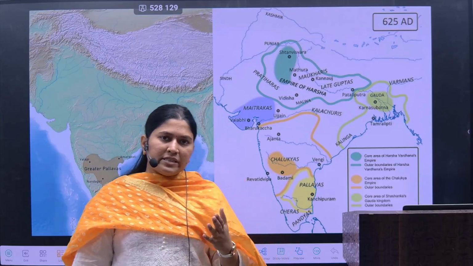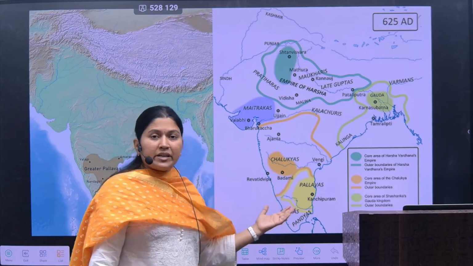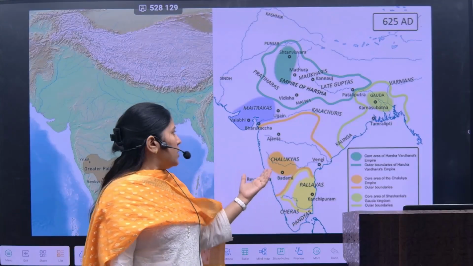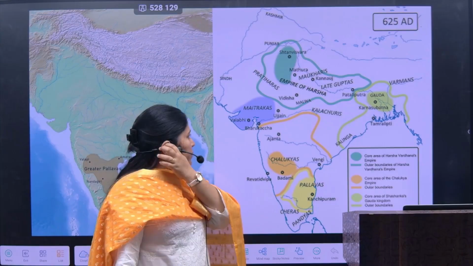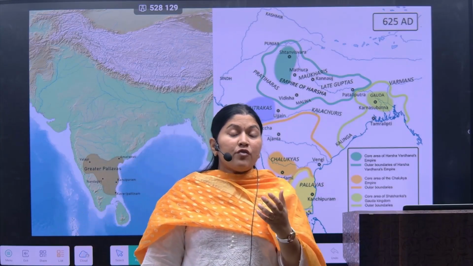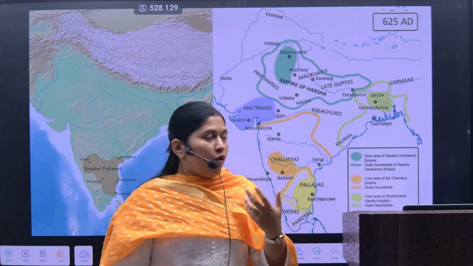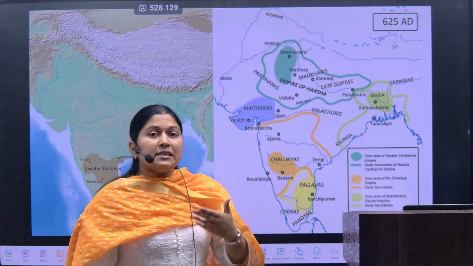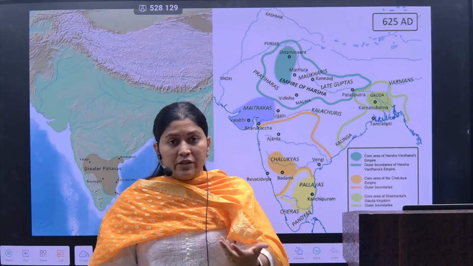Okay, and we'll see that South India is becoming richer and richer and more powerful in the political administration. Okay, and North India would be becoming weaker day by day. So this will open the doors for invaders to come into India. So this is the later period of ancient India.